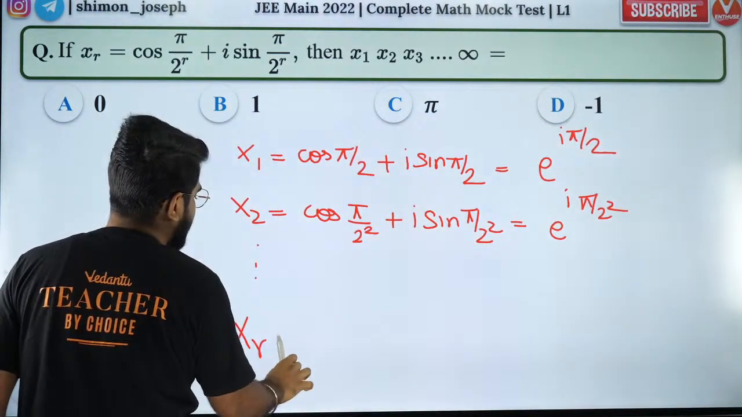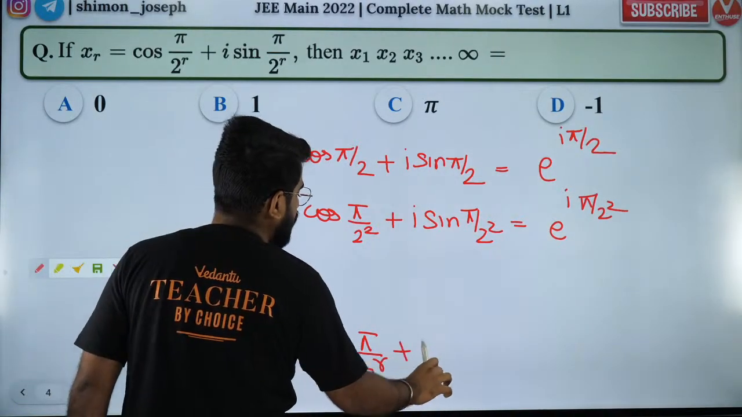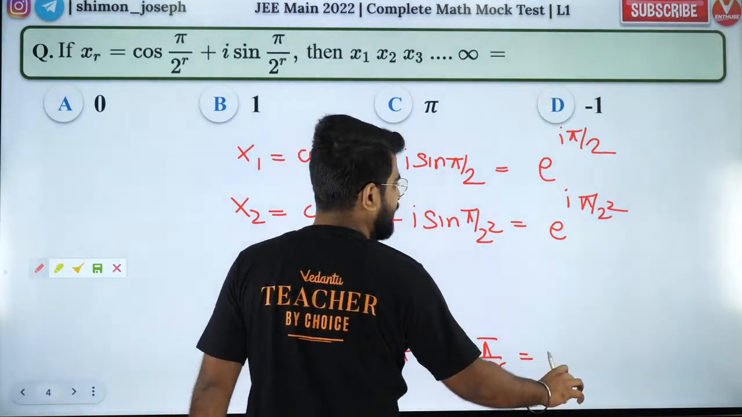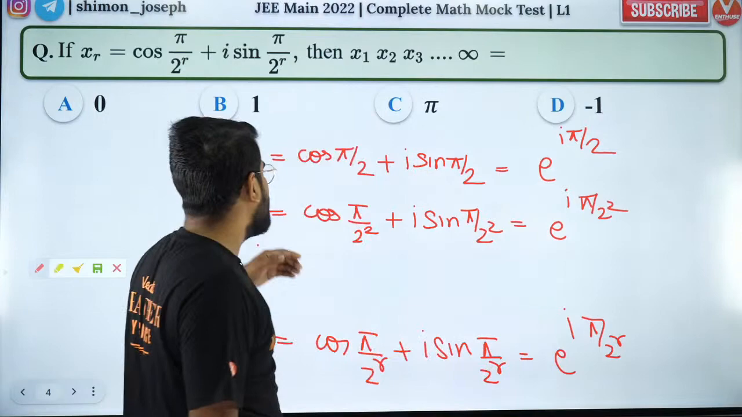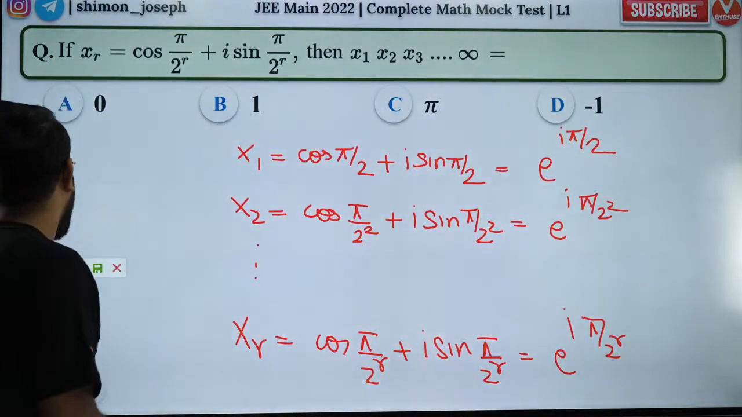So what will be xr? xr will be equal to cos of pi by 2 power r plus iota sine pi by 2 power r, and that will be equivalent to e to the power iota pi by 2 power r. So now I'm going to take the product of all of them. Isn't that right? I'm going to take the product of all of them.